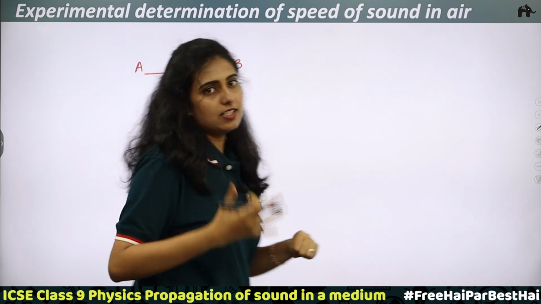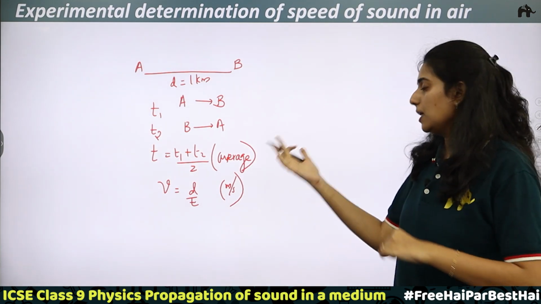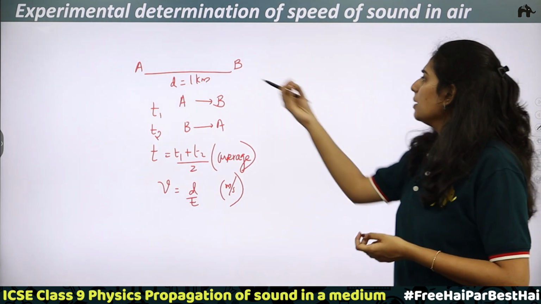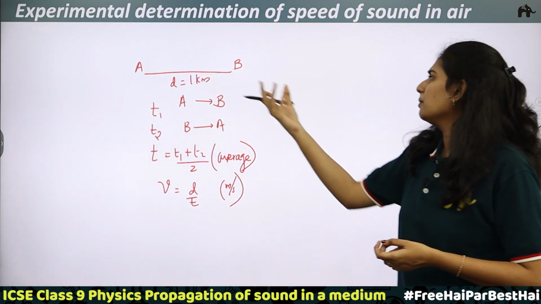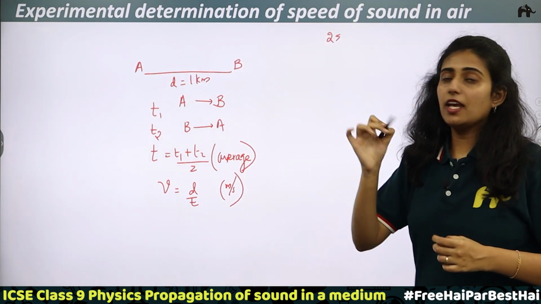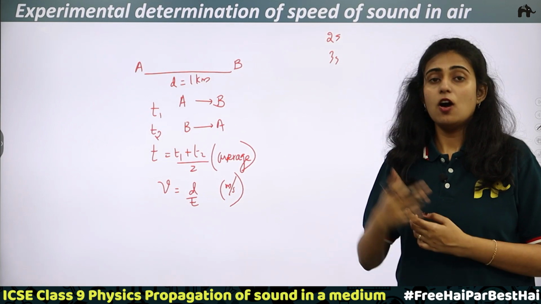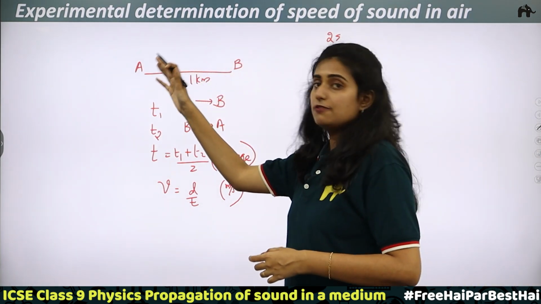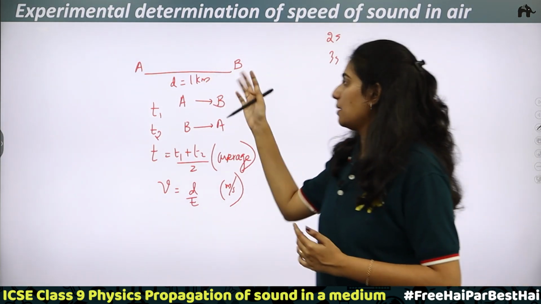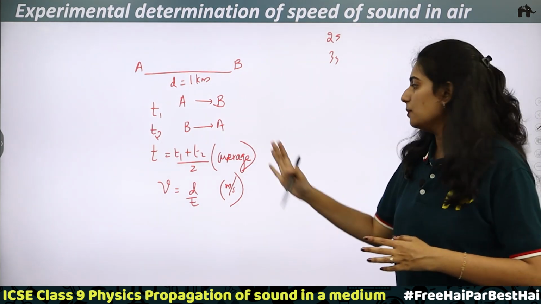Now, there are other errors as well. When you take the average, the errors due to the flow of wind can be eliminated. But there are some personal errors as well. That is, when you do an experiment, maybe A will be noting a time which is actually 2 seconds, but maybe A will note it as 3 seconds, due to some carelessness. So there are chances of personal errors, or maybe there will be some temperature difference between places A and B. There may be some humidity difference between places A and B. In all these cases, there are chances of errors. So when you take the average time, you will be getting an approximate value.